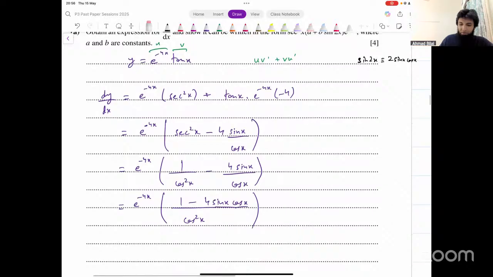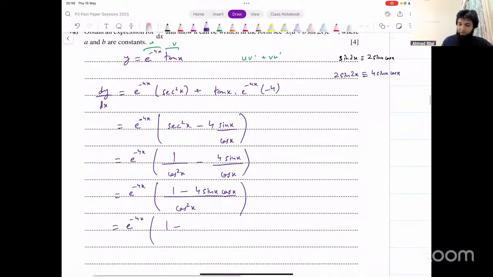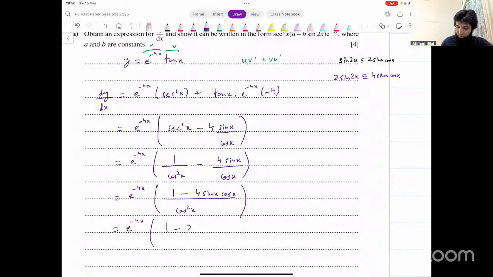So now what we can do is we can write it in that form. E raised to the power minus 4x into 1 minus 4 sine x cos x. What would that be? If sine 2x is 2 sine x cos x, we can multiply both sides by 2. Then 2 sine 2x, that should be 4 sine x cos x. Right? So this becomes 2 sine of 2x. We can replace this thing with 2 sine 2x using that identity.